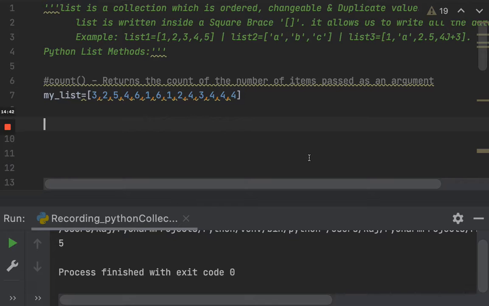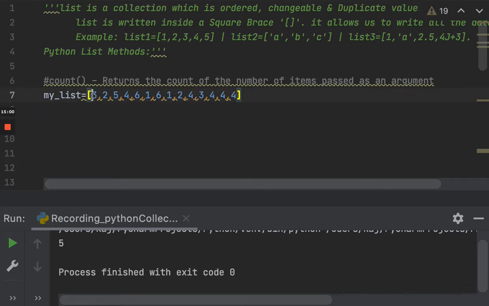count returns the count of the number of items passed as an argument. So basically, as you know, a list can allow duplicate members inside it. So I have just taken a list which contains 3 2 5 4 1 5 4 6 1 6 1 2 4 3 4 4 4 like that. So you can see that I have got the duplicate members.